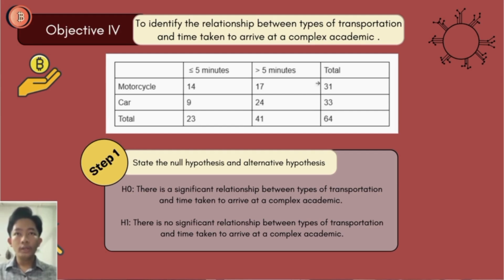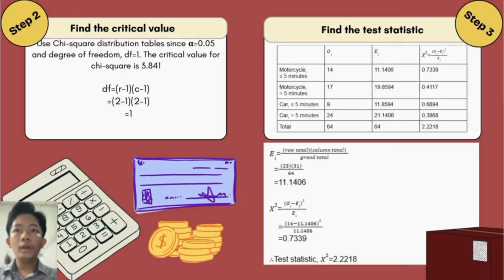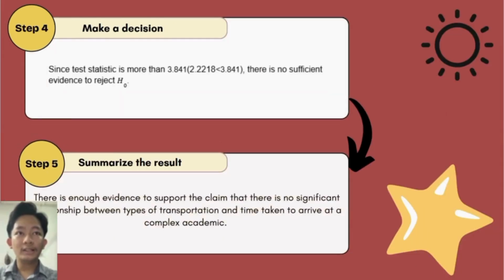So our objective 4 is to identify the relationship between types of transportation and time taken to arrive at a complex academic. To identify this relationship, we decided to use the chi-square technique. So in chi-square, we must do 5 steps. The first step is to state the null hypothesis and alternative hypothesis. After that, for step 2, we must find the critical value by using the formula. For step 3, we must find the test statistic. For step 4, we make a decision. And lastly, step 5, we summarize the result.